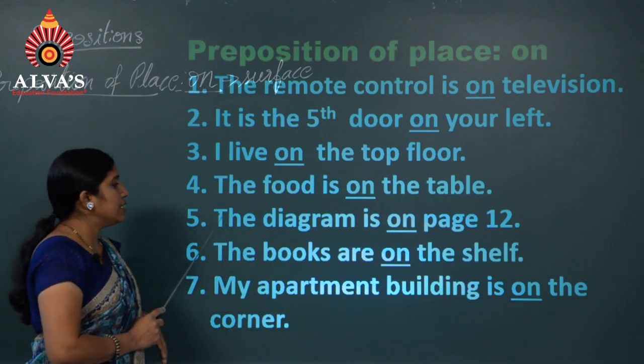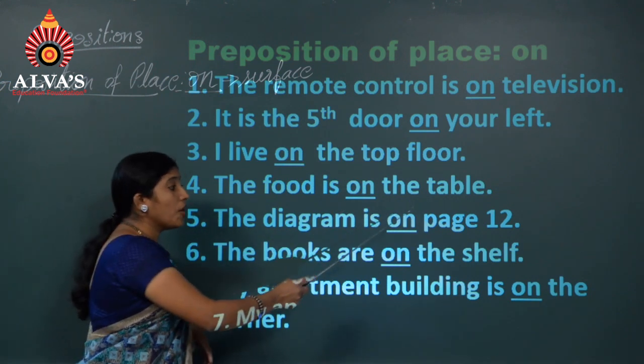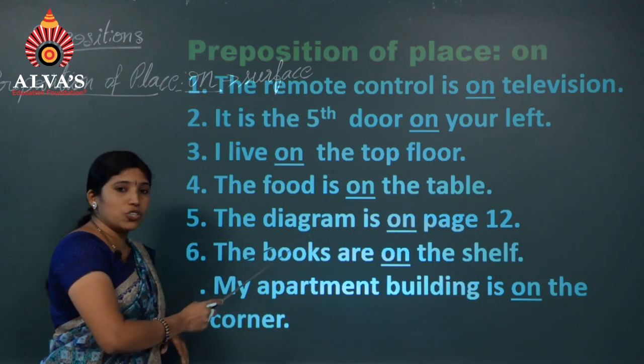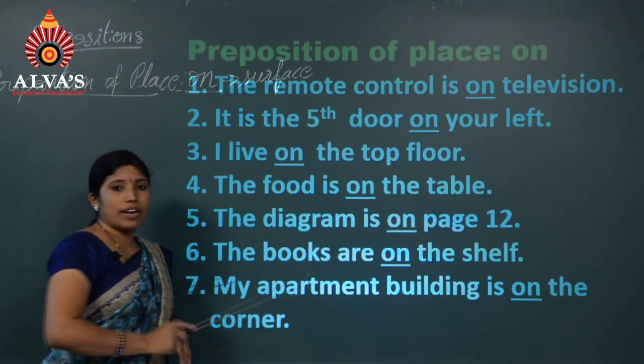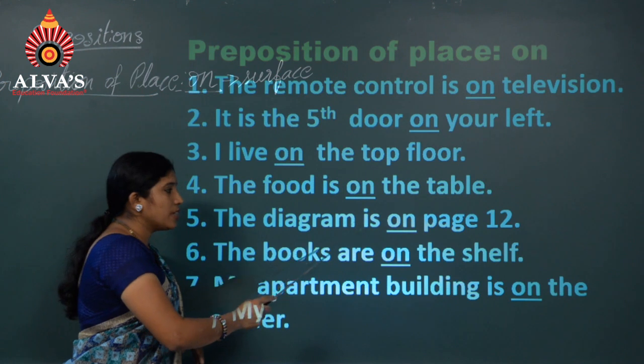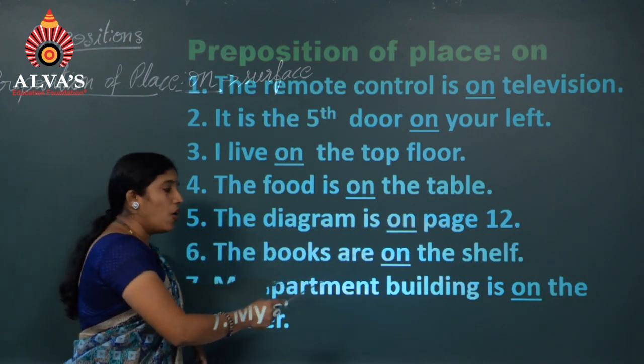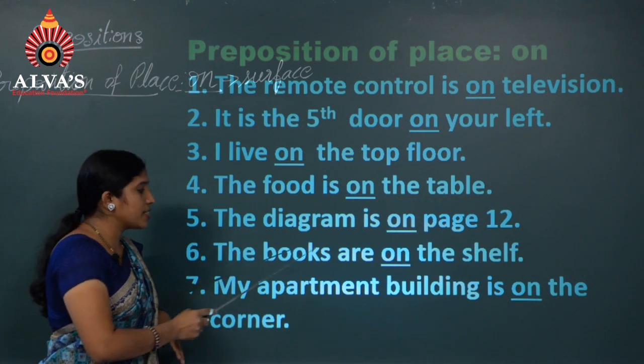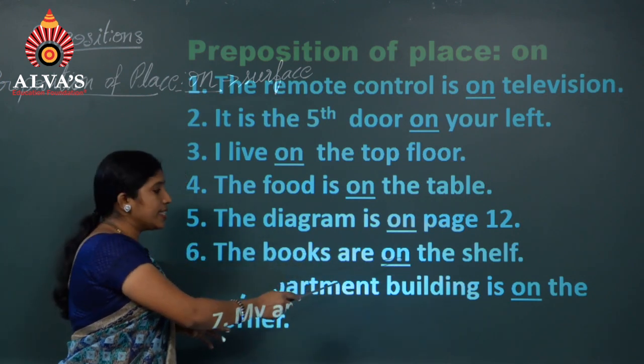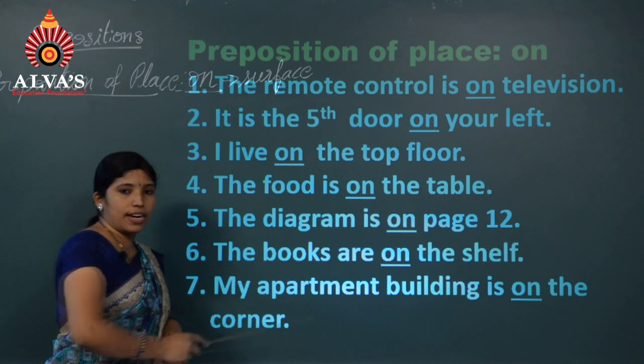Number 5, the diagram is on page 12. What is the preposition? It is on. You cannot write in. The diagram is on page 12. Number 6, the books are on the shelf. It tells the position where the books are.